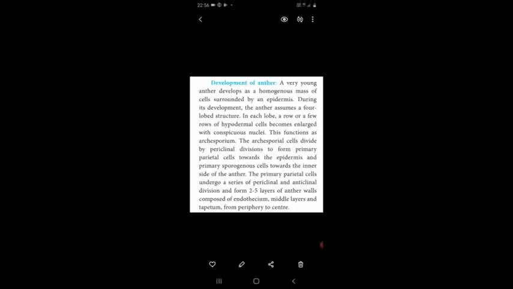During this development of cells, the anther is modified into a four-lobed structure. So after mature development, the anther is modified into a four-lobed structure. The structure of the anther you already studied in 10th standard practical, and you also drew the diagram in the record notebook.